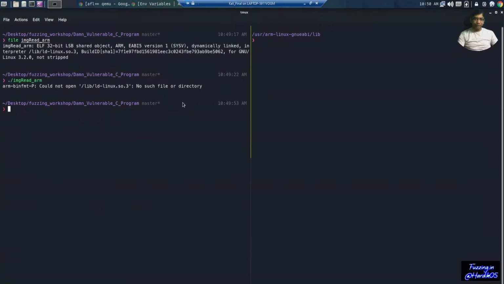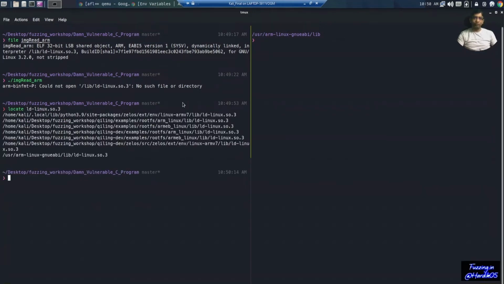So it is missing some dependencies, and for that we can simply locate this file and figure out where it is present. You will notice that it is present in the ARM-linux Qemu ABI path.